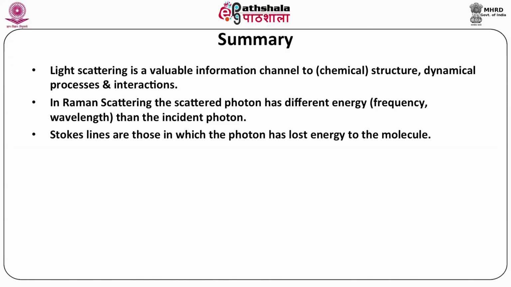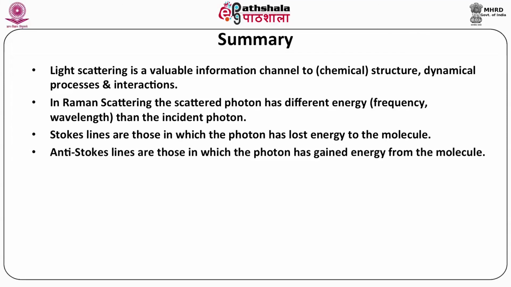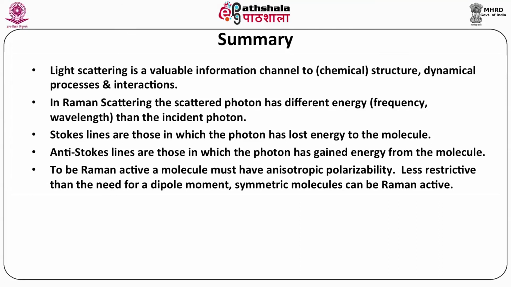Stokes lines are those in which the photon has lost energy to the molecule. Anti-Stokes lines are those in which the photon has gained energy from the molecule. To be Raman active, a molecule must have an isotropic polarizability, which is less restrictive than the need for a dipole moment. Symmetric molecules can be Raman active.